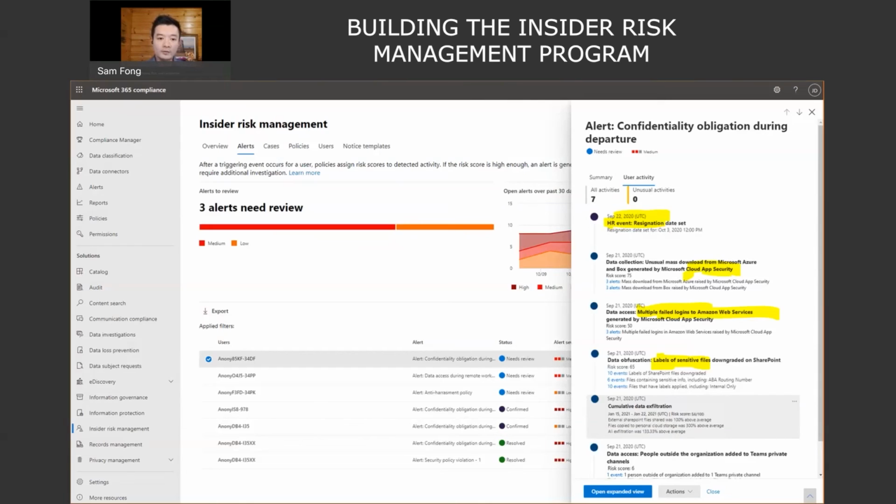And then, looking forward, we're adding even more advanced models, things like what we call cumulative data exfiltration, where it's looking at multiple dimensions to help us understand if something bad is going on. That one is particularly interesting, without going into too much detail, because it's what a lot of people may refer to as that slow drip. Instead of having too much noise, where lots of things are being downloaded and exfiltrated and accessed in different ways, there's an absence of noise.